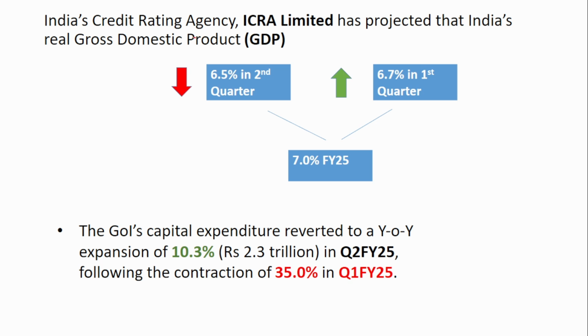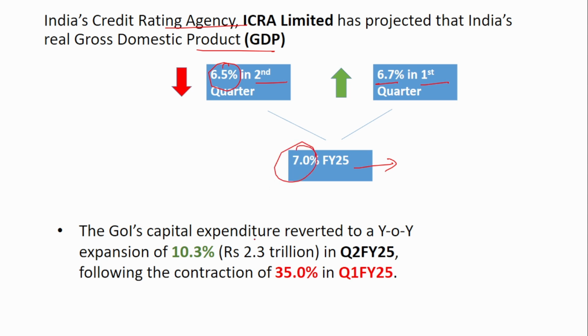The next news is about India's GDP projection. The India Credit Rating Agency Limited has projected that India's real GDP growth will go down to 6.5% in the second quarter compared to 6.7% in the first quarter. So the growth in the second quarter is going to be comparatively lesser than that in the first quarter. For the overall financial year 25, it is expected to grow at 7%.